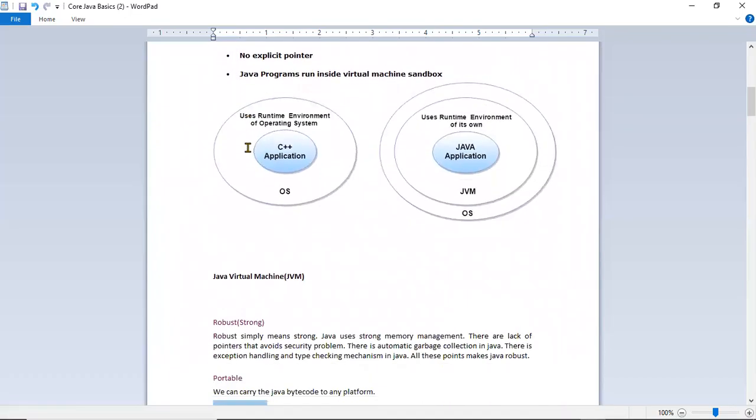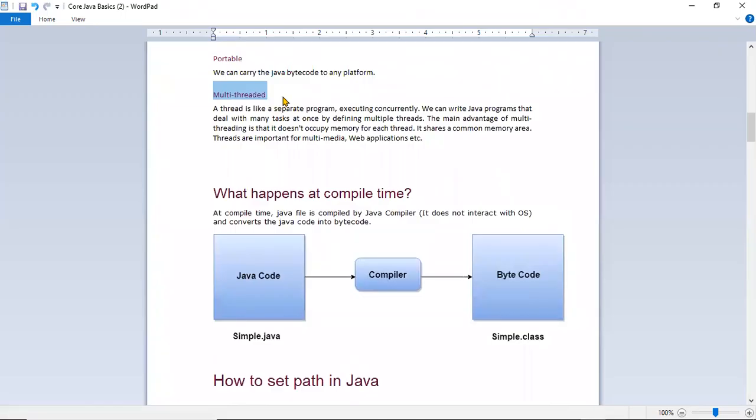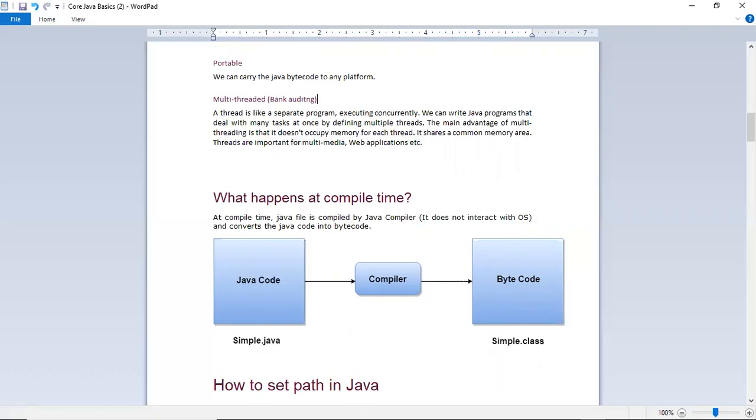What does multi-threaded mean? Multi-thread means each thread, if we have one big program. I'll tell you one example: bank auditing. You know what bank auditing is, right? Usually they do auditing at quarter end, every financial quarter, for all the transactions. Bank auditing usually has a time constraint: they have to complete it overnight. Otherwise, they cannot start the operations for the next quarter.